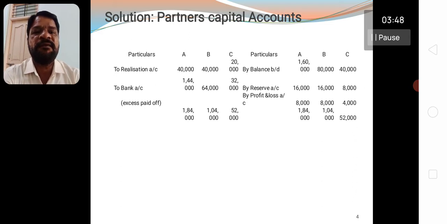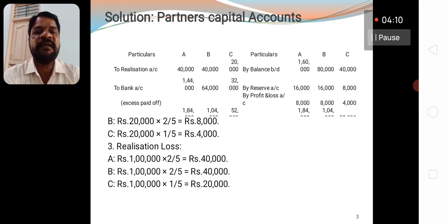In debit side, we have to take the realization loss share in 2:2:1 ratio out of rupees 1 lakh. 2/5 of rupees 1 lakh: A's share is 40,000. B's share is also 40,000, and C's share is rupees 20,000.